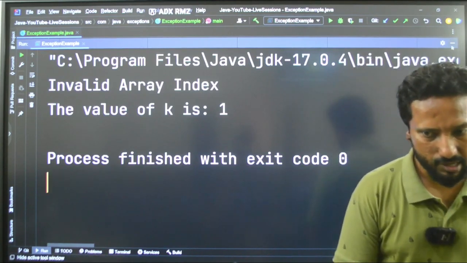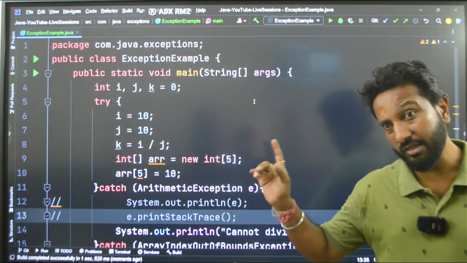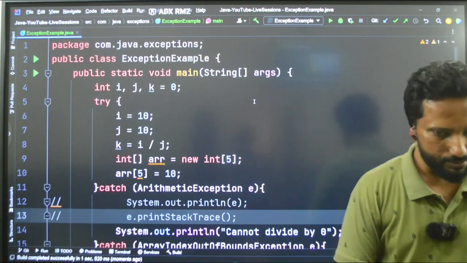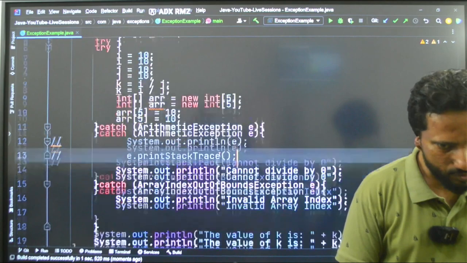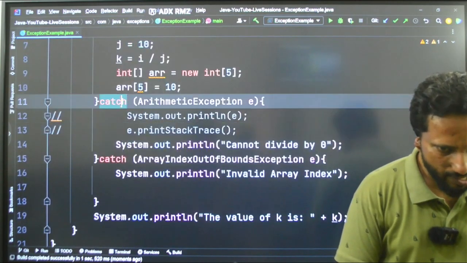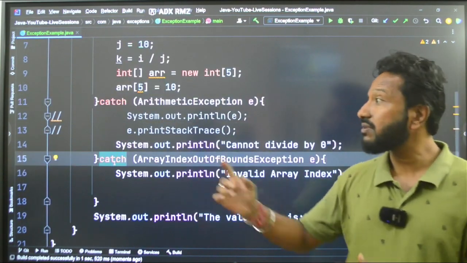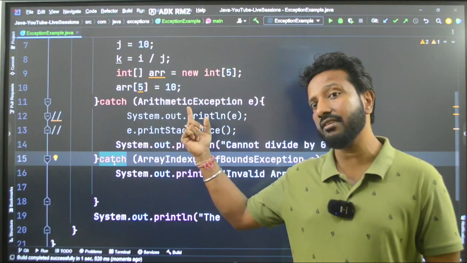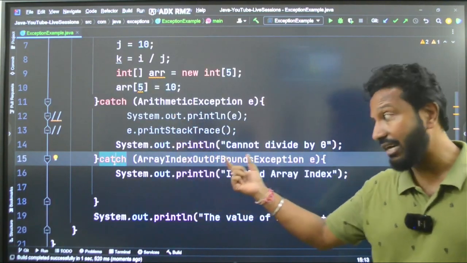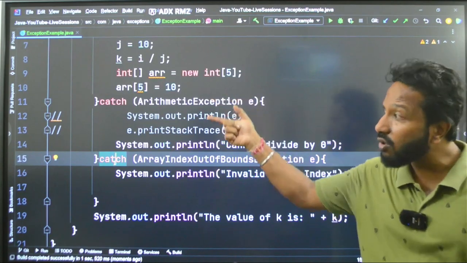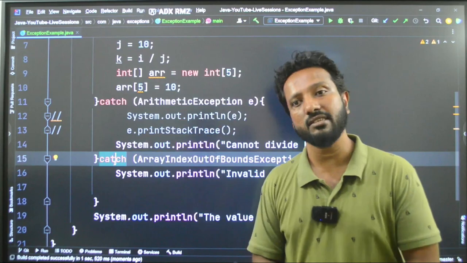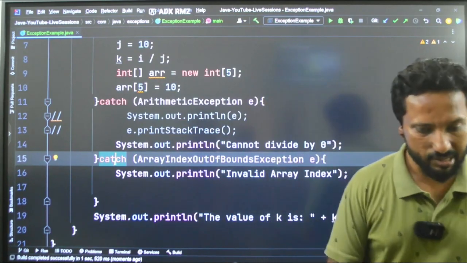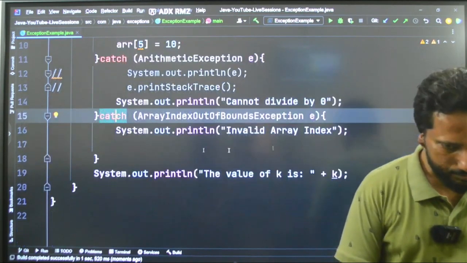Now the next point. Please try to understand this. This is very, very important. We have talked about the catch. The first one is for the mathematical errors, arithmetic exception. The second one is for the array index out of bounds. What if I have an unchecked exception? What will I do in that case? Let's see what happens now.